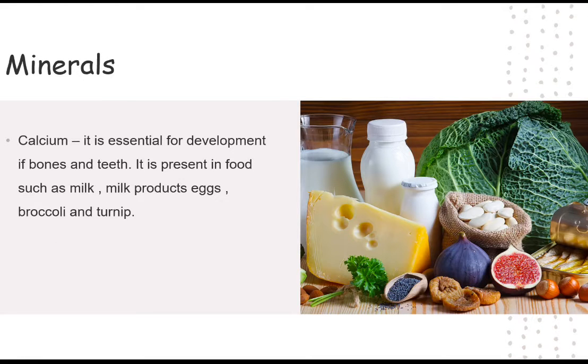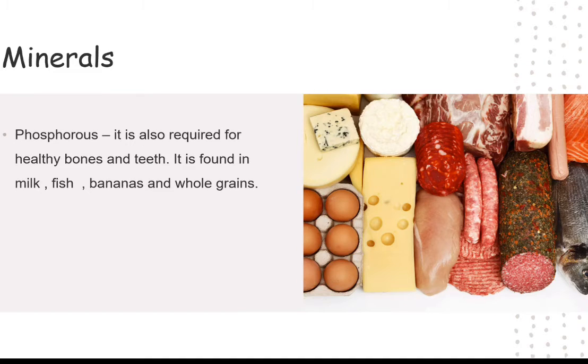Now let's talk about calcium. Calcium is essential for the development of bones and teeth. It is present in foods such as milk, milk products like butter and cheese, eggs, broccoli, and turnip. Phosphorus. Phosphorus is also required for healthy bones and teeth. It is found in milk, fish, bananas, and whole grains.